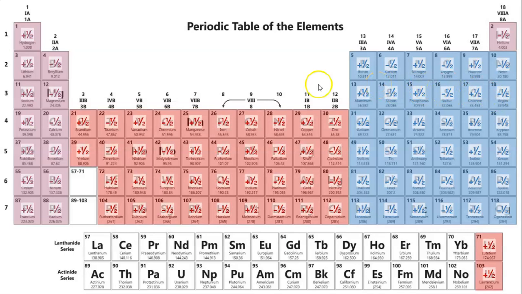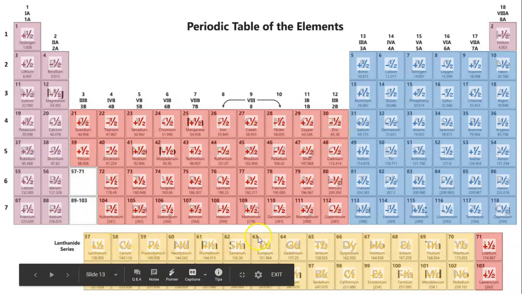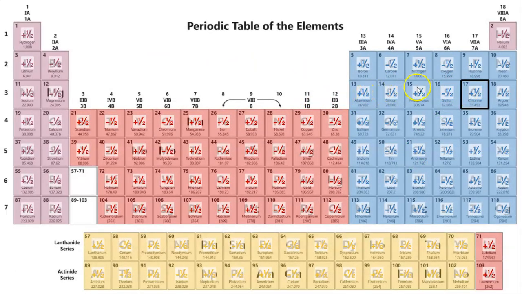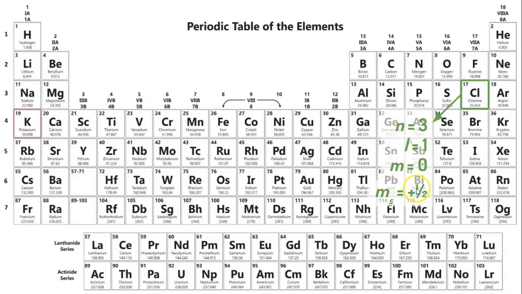Same thing with your D block, plus, minus, plus, minus. And your F block is the same thing, plus, minus, plus, minus, so on and so forth, okay? So again, doing examples of those. Again, we have chlorine. We already know chlorine is an N of 3, L of 1, M of 0. Looking at that MS, it's a plus, minus, plus, minus, plus. So our MS is +1/2.